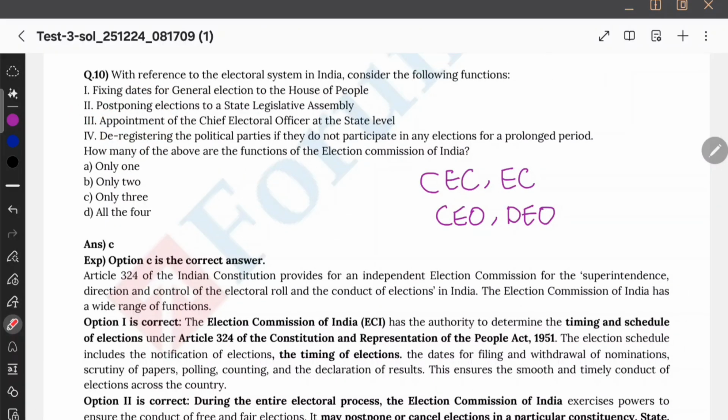And also, if you studied elections topic, you might already know by now that deregistering is not the power of the Election Commission. Delisting is the power. The Election Commission has the power to delist, but it does not have the power to deregister. That's why there is criticism. Okay, now they are saying that a function of ECI is also deregistering of political parties if they do not participate in the election. So this is wrong. This is correct. These two are also correct. Therefore, only 3. Option C.